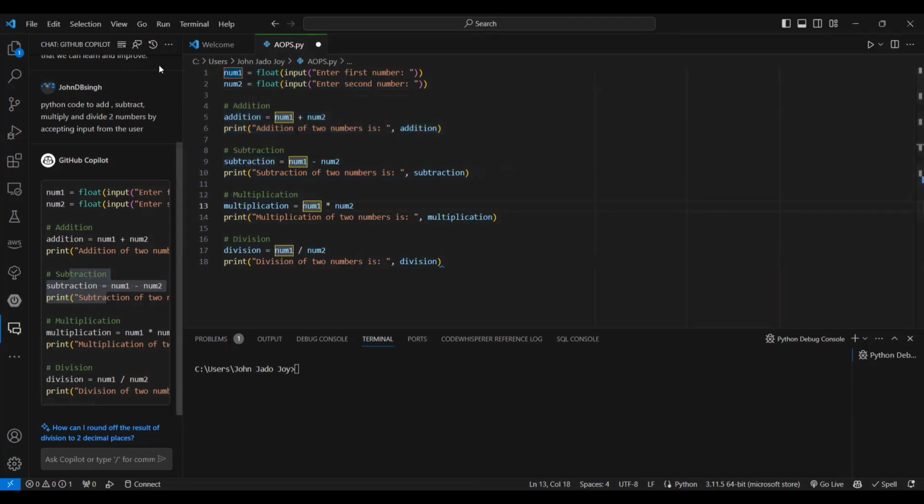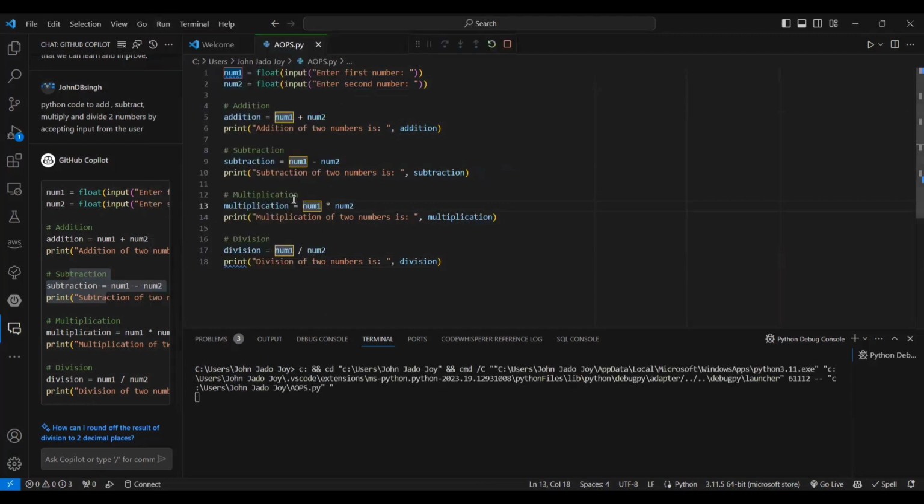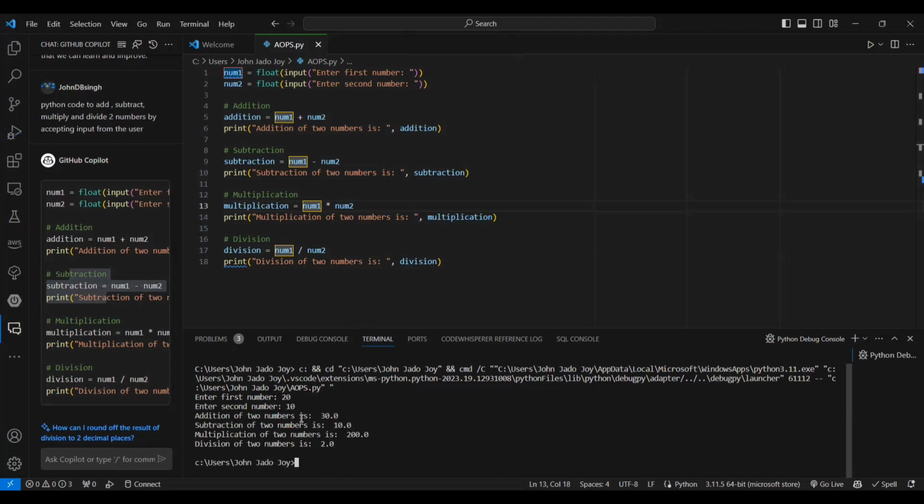So now I want to run the code. I'm using the run without debugging option. You can see over here, it is asking enter the first number. I'm giving 20. And enter the second number, I'm giving 10. Now let's see the magic. Addition of two numbers is 30. Correct, no guys? That's what it has done. Subtraction of two numbers is 10, 20 minus 10 is 10. Multiplication of two numbers, it has performed 200. Division of two numbers, it's 2.0.